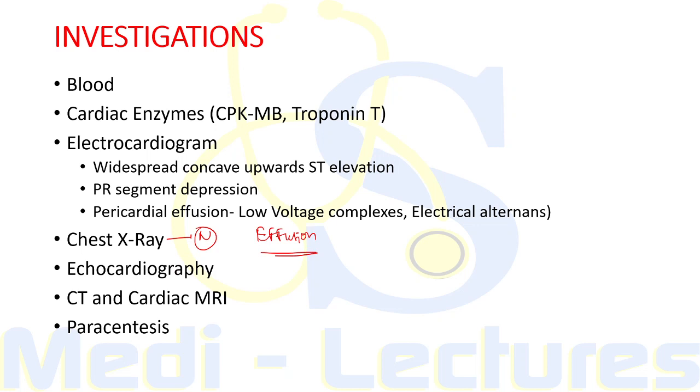Now echocardiography is used for the confirmation of pericardial effusion, and CT and cardiac MRI may be useful when there is thickening or inflammation of pericardium as well as myocardium. Now paracentesis will be required for diagnostic purposes if there is pericardial effusion.